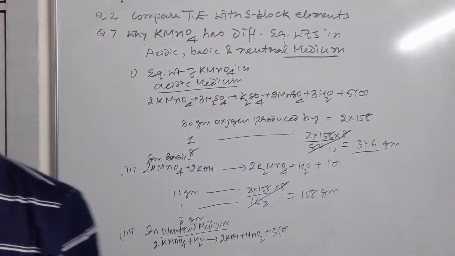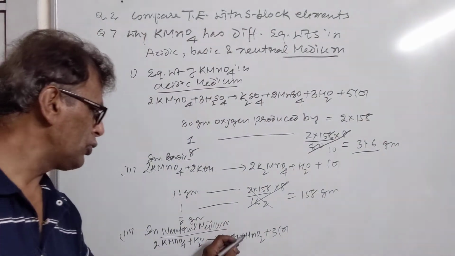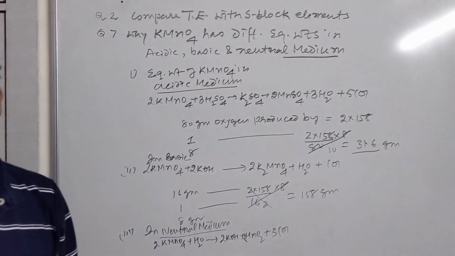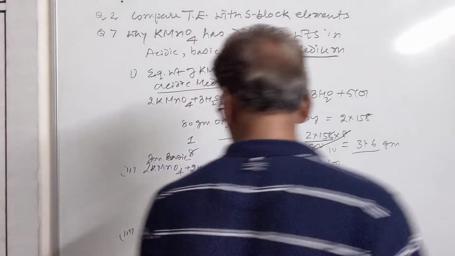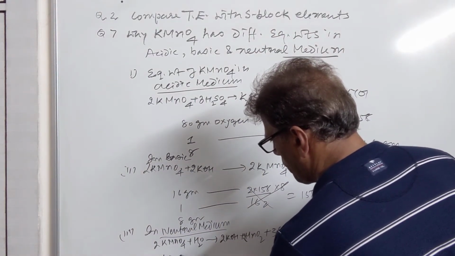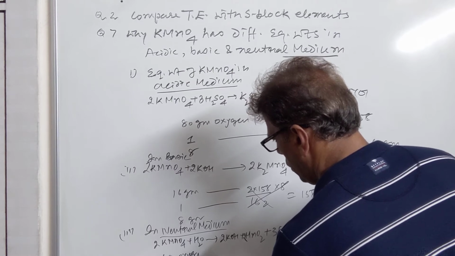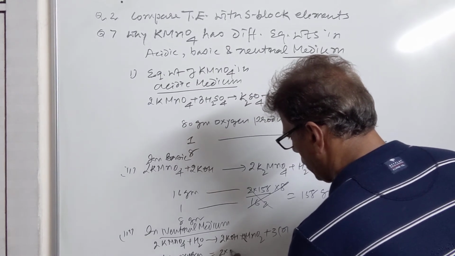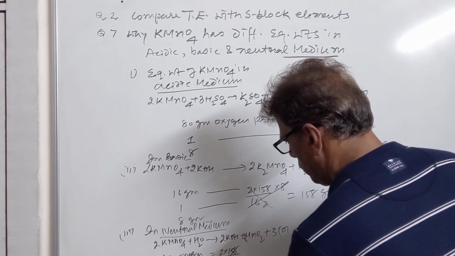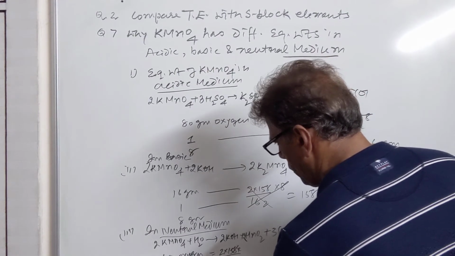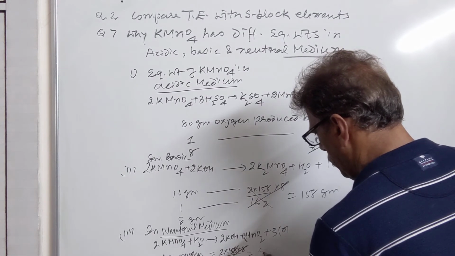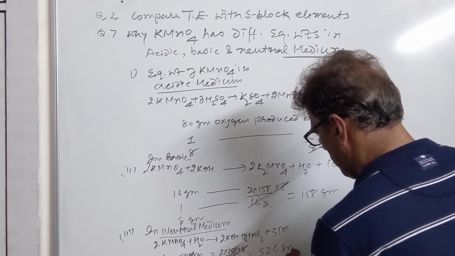Now again we follow the definition: 48 grams of oxygen is produced by 2 into 158 of KMnO4. 1 gram will be produced by, and 8 grams will be produced by, so this comes out to 52.6 grams.